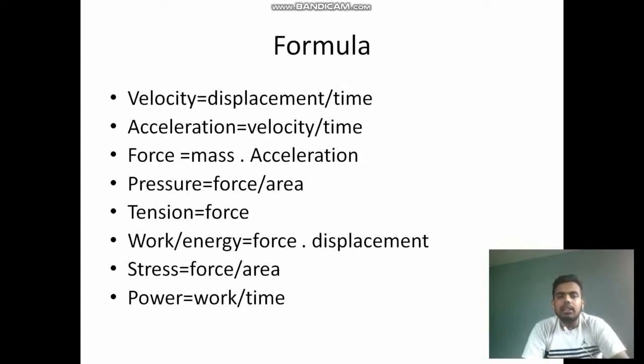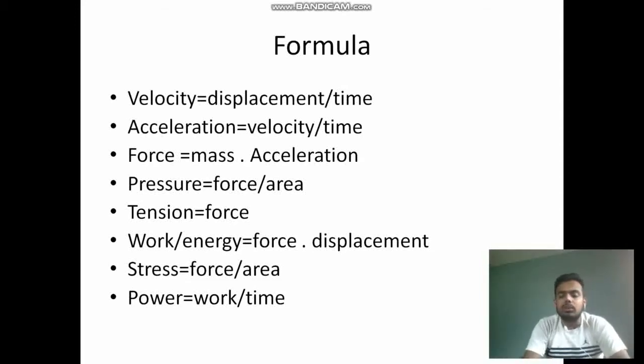You must remember some of the basic formulas to find the dimensions of any formula or any equation. First, you know the basic formulas. First formula is velocity. As you know, velocity is equal to displacement by time, and second is acceleration, that is velocity by time, and force is equal to mass cross acceleration, pressure is equal to force upon area, and tension is equal to force, work or energy is equal to force cross displacement, and stress is equal to force by area, and power is equal to work by time.